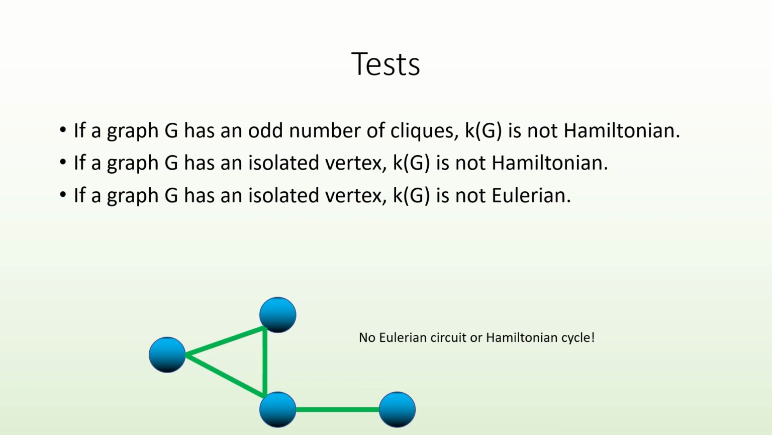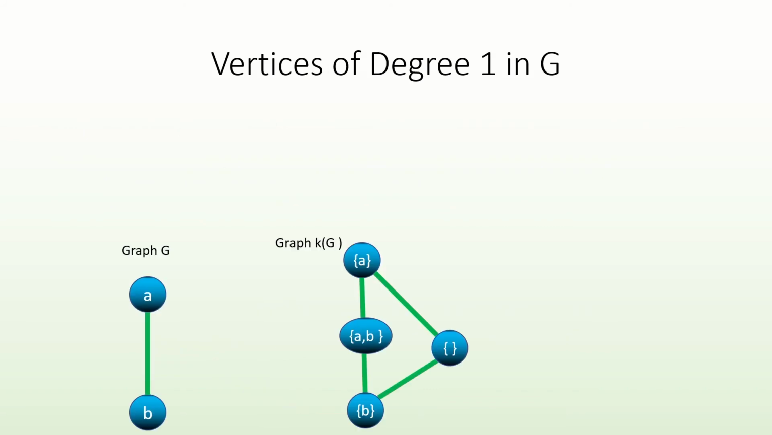Next, let's look at how vertices of degree 1 in the original graph affect whether the simplex graph is Hamiltonian. As you can see, the simplex of G shown here has a Hamiltonian cycle, and G has vertices of degree 1. So the mere presence of vertices of degree 1 is not enough to rule out Hamiltonian cycles in the simplex graph. However, notice that vertices of degree 1 in the original graph essentially become vertices of degree 2 in the simplex graph, with one downward and one upward neighbor.